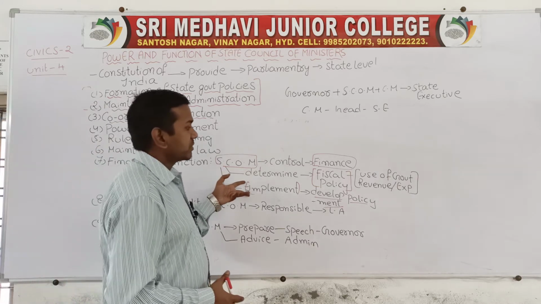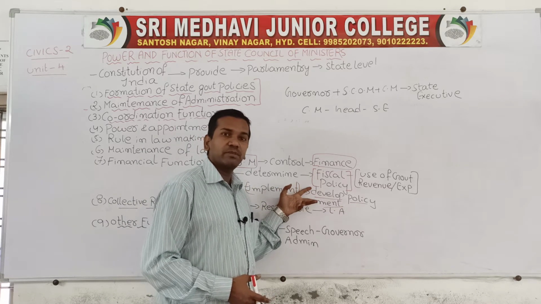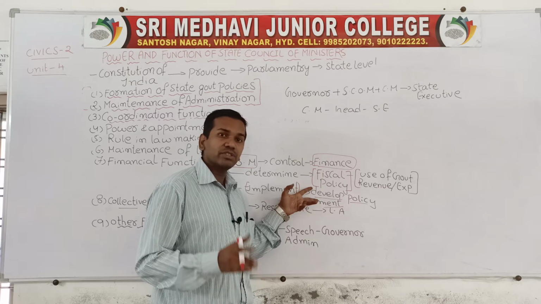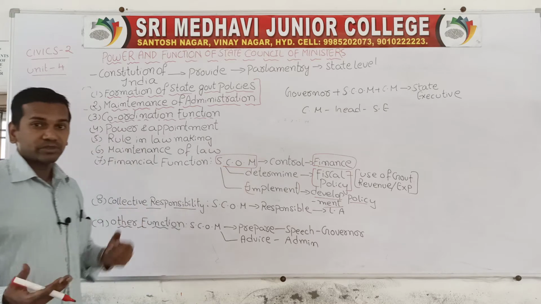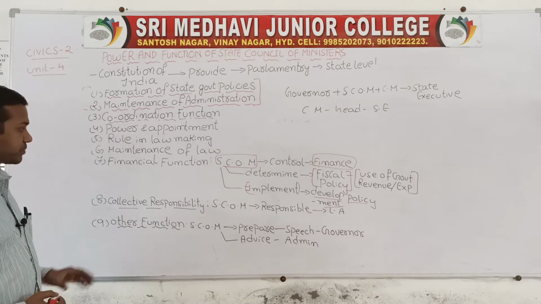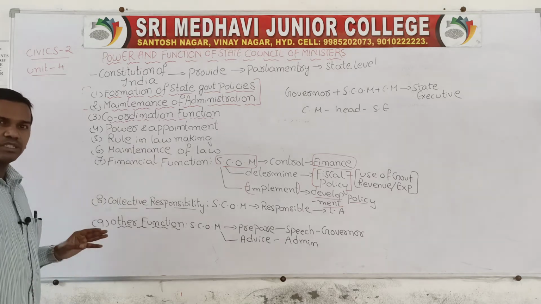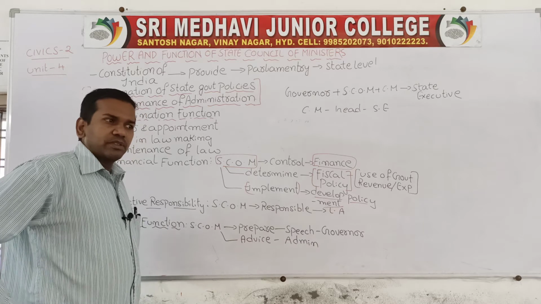And this State Council of Ministers will implement different types of development policies. To develop the country, they will implement different types of development policy. So that is also under the control of State Council of Ministers. Policies like development of education, development of sanitation, construction and development of roads. So, development of society.